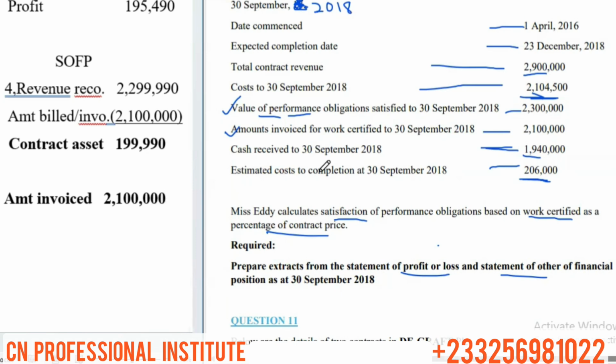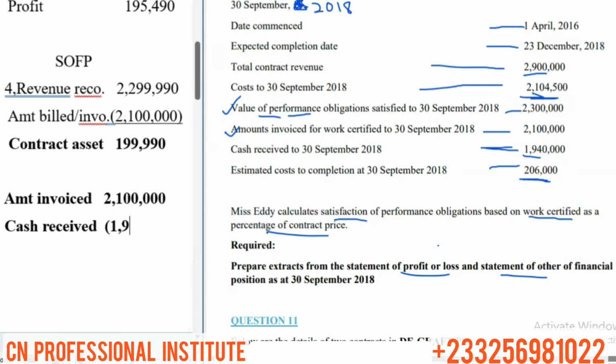Then we deduct the cash received from the customer. In the question, the cash received is 1,940,000.